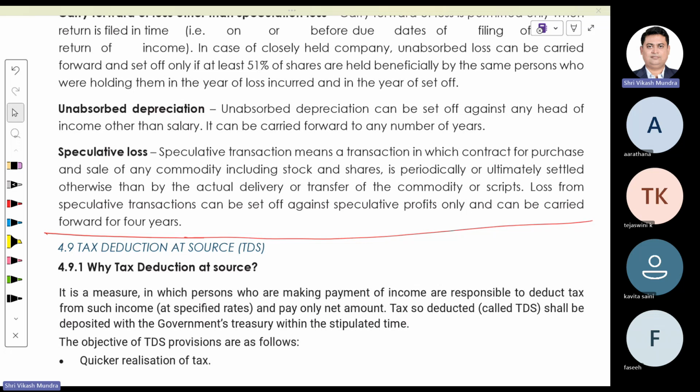The maximum limit of remuneration to partner: first of all we are supposed to calculate book profit. What is the book profit in case of partnership firm? That is the total business income of the partnership firm before remuneration to partner.